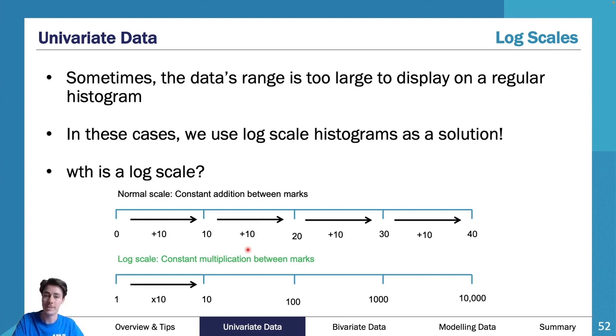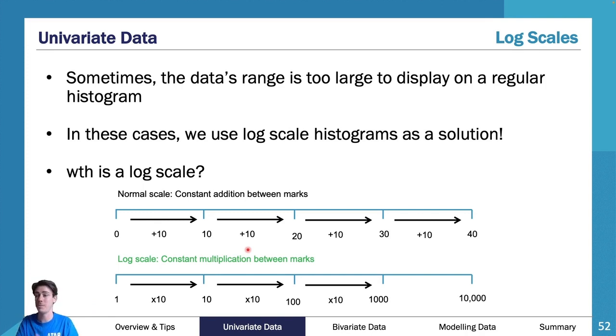So 1 to 10, multiply by 10. 10 to 100, we're multiplying by another 10. If I go 100 to 1,000, I'm multiplying by another 10. So a log scale puts things in categories of 1 to 10, 10 to 100, 100 to 1,000, 1,000 to 10,000. So the intervals are all different sizes. However, they are the same width apart. You're not making the intervals different widths apart. You're keeping them the same width apart, but what is in the interval is very distinctly different.